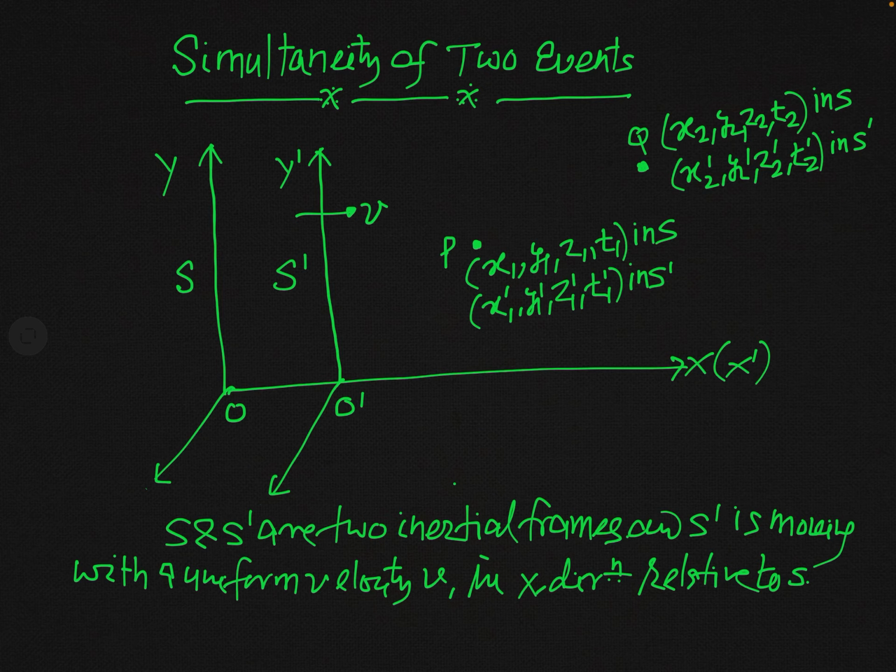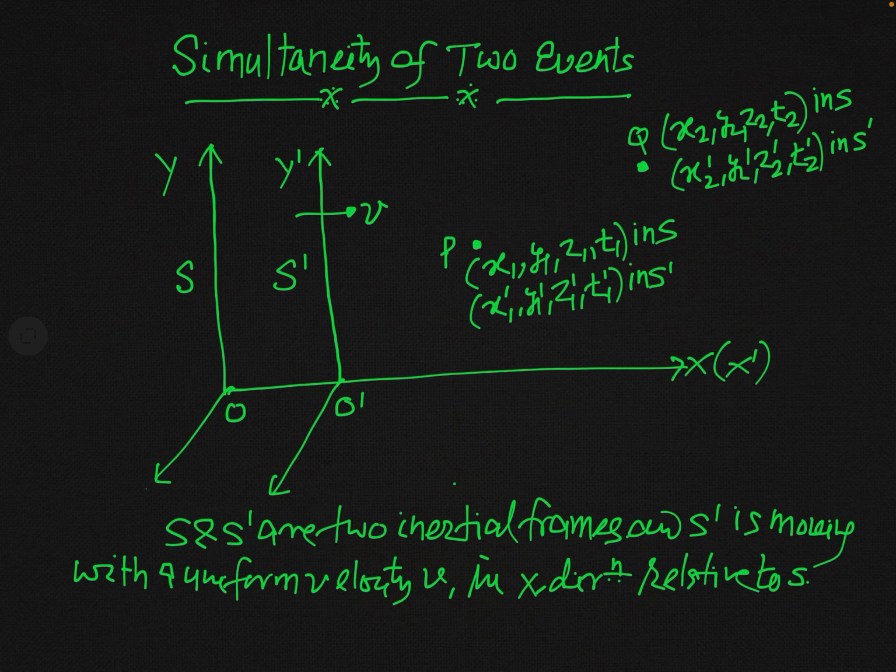And the event occurring at point P, when specified by the observer O of frame S, has the specifications x1, y1, z1, t1. It means in reference frame S, the space coordinates of the position of the event are x1, y1, z1, and the time when the event takes place at P is t1.